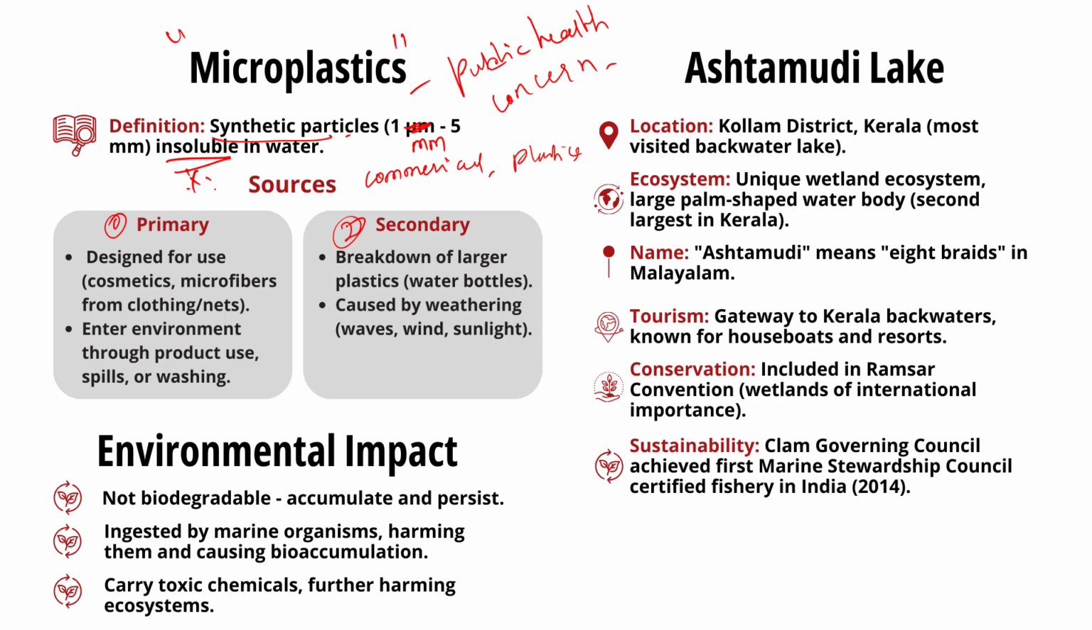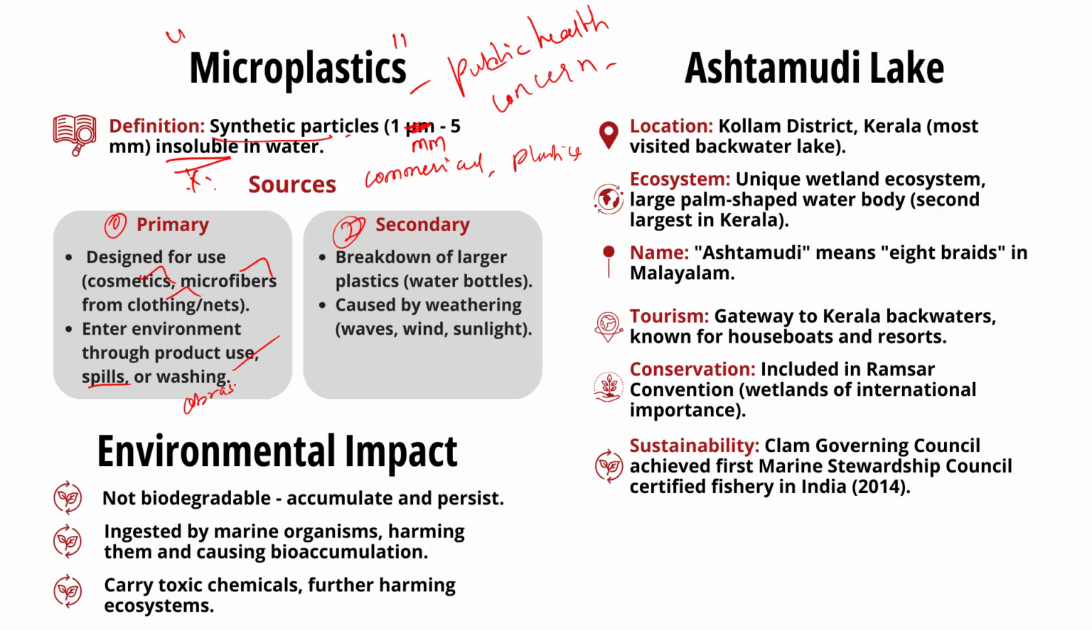Primary microplastics are tiny particles designed for commercial use, like cosmetics, and microfibers shed from clothing and other textiles such as fishing nets, etc. Know that they enter our environment directly through channels like product use, unintentional loss from spills during manufacturing or transportation, or abrasion during washing.